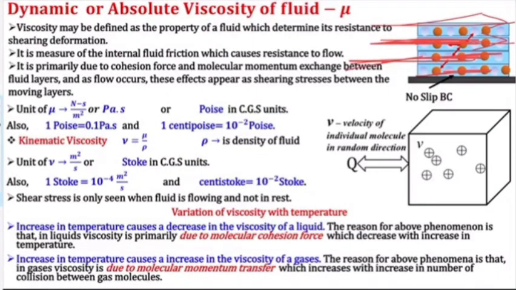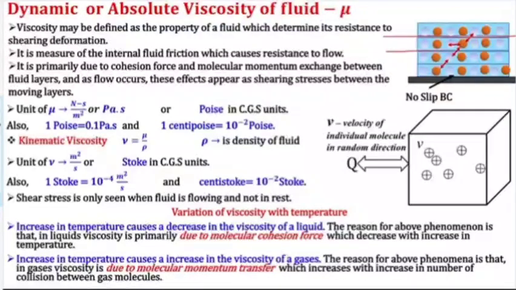Okay, so what is happening, it is creating a resistance between the layers. In between the layers, it is a resistance. It is coming because of these intermolecular forces.